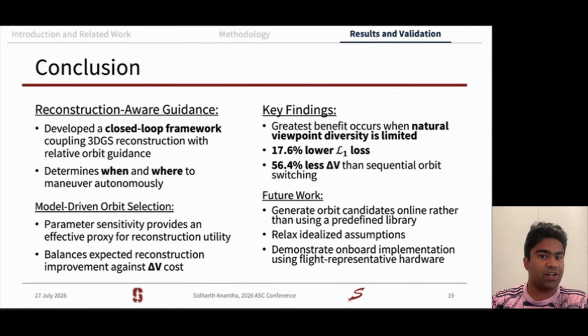In our future work, we plan to generate orbit candidates online rather than using a predefined library. We want to relax the idealized assumptions that we make about lighting and attitude control, and we also want to demonstrate this by using flight representative hardware.